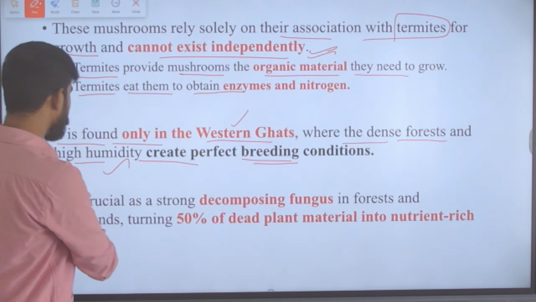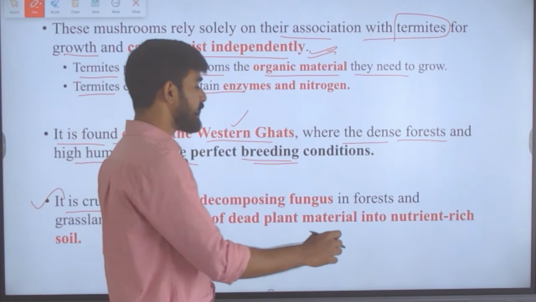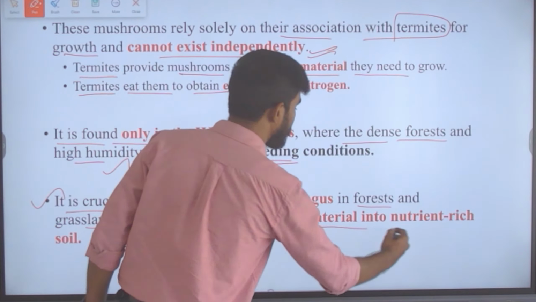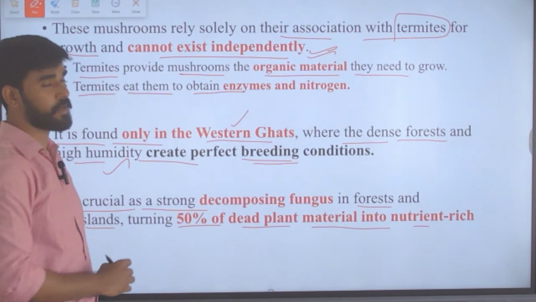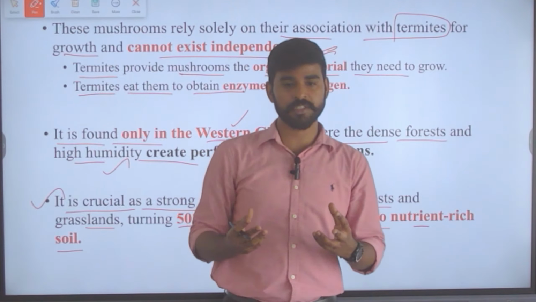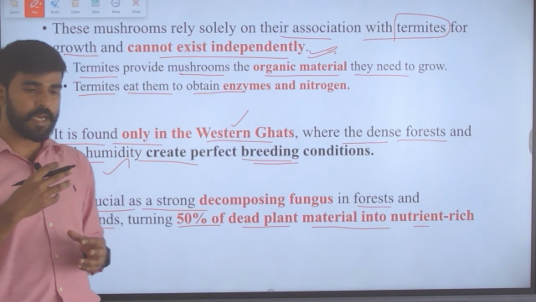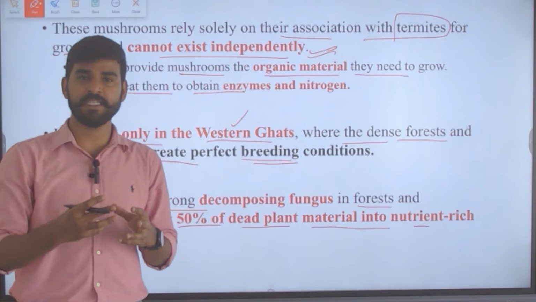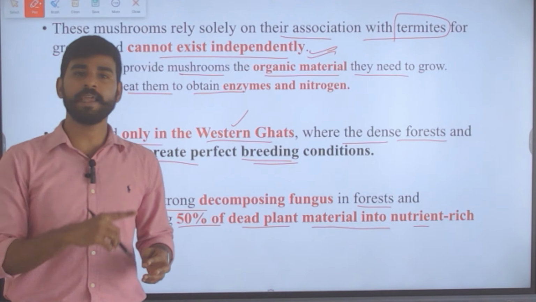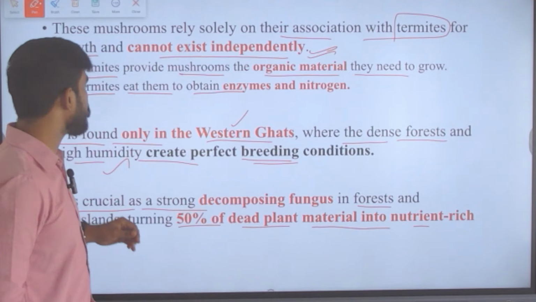Moreover, it is crucial as a strong decomposing fungus. Very important point to be noted, that in the forests and grasslands, they turn 50% of the dead plant material into nutrient-rich soil. So they act as decomposers. In any ecosystem, decomposers play a very important role. They are the ones who convert the dead biomaterial into nutrients. So the cycle will get completed only because of the decomposers. This is very important to be noted.